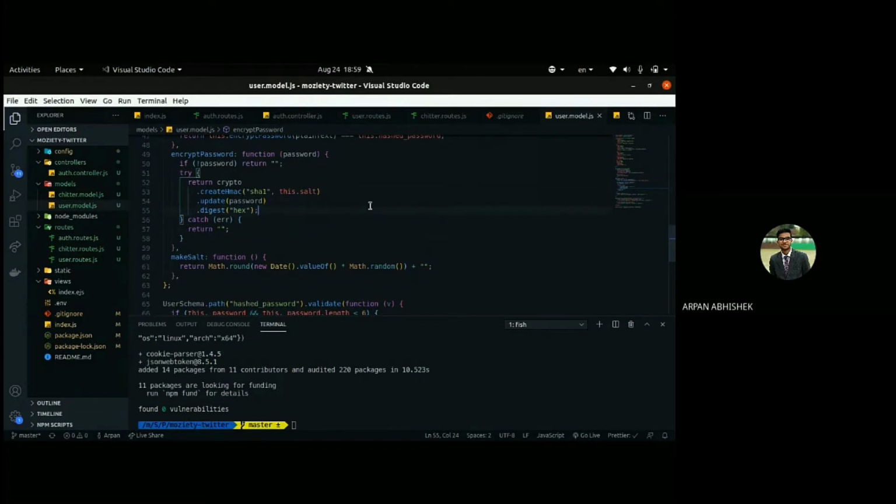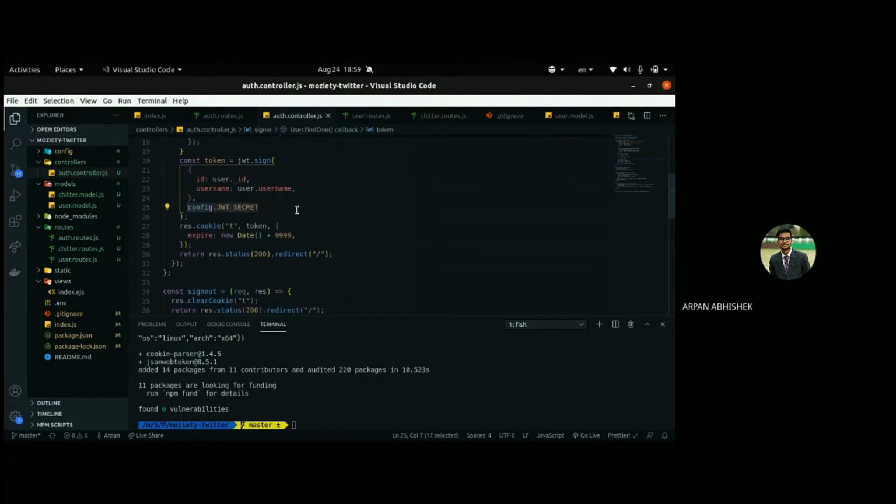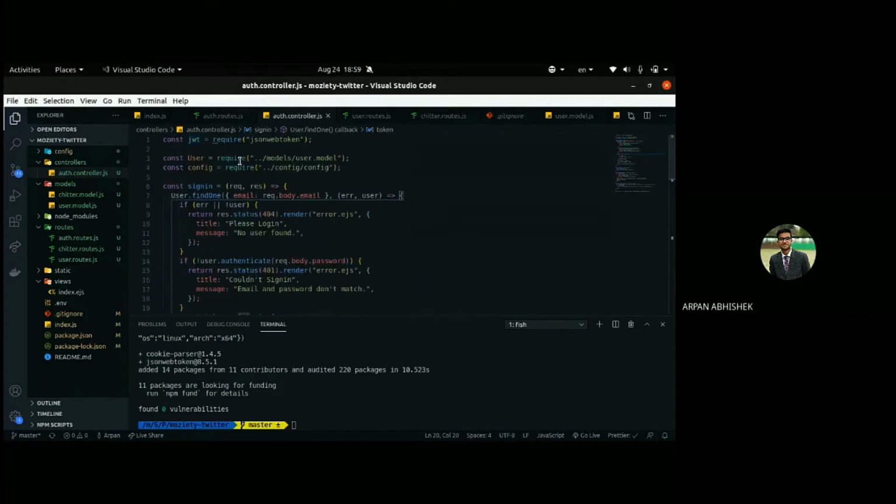Okay. So the same way JWT works, it takes a unique secret, and based on that it will generate a token using the sign method. First we have to include JSON Web Token. We have given it the name JWT, you can give anything, as I told before.